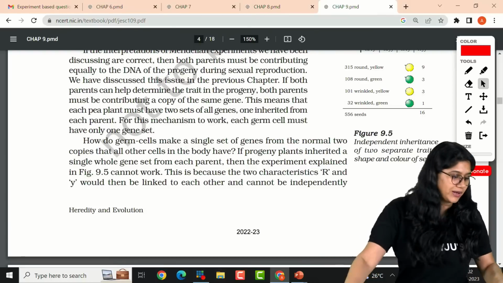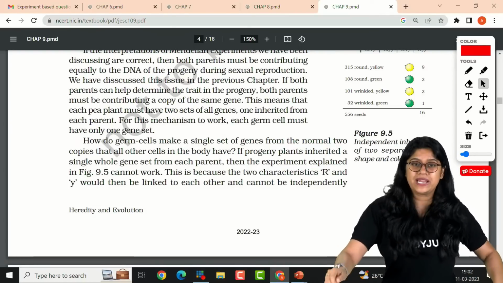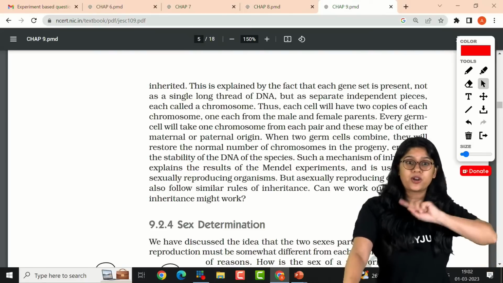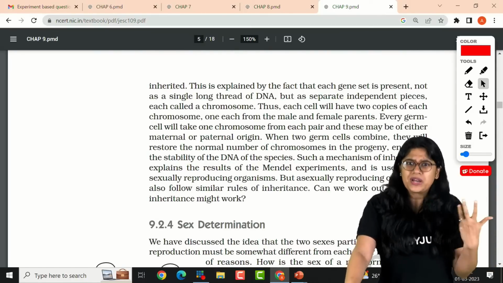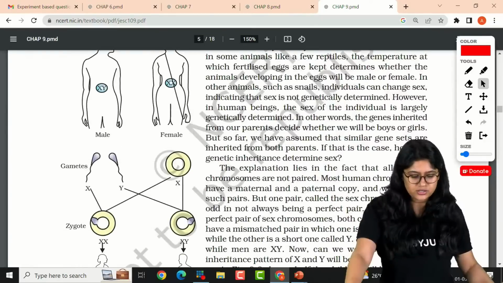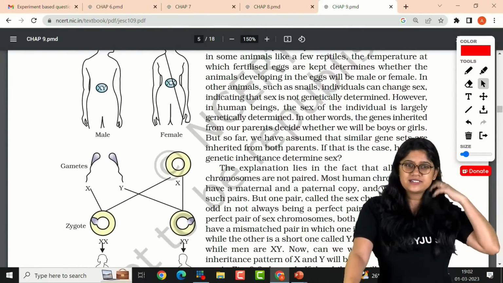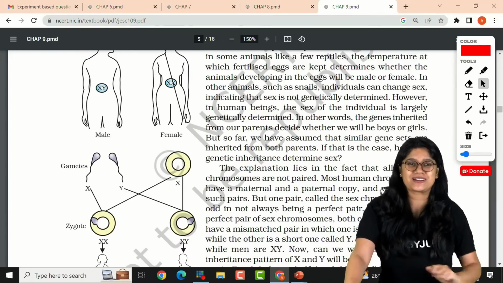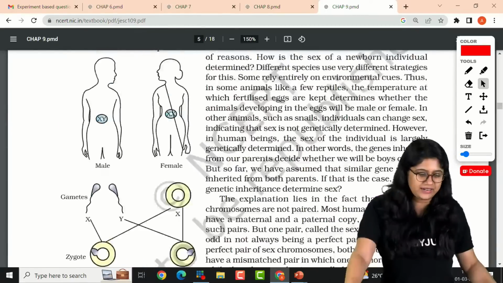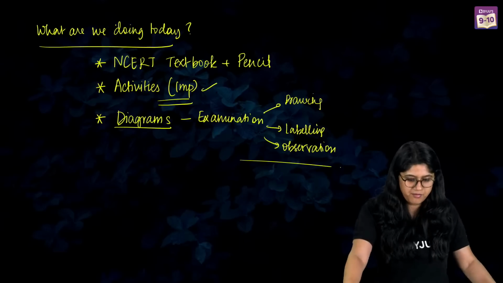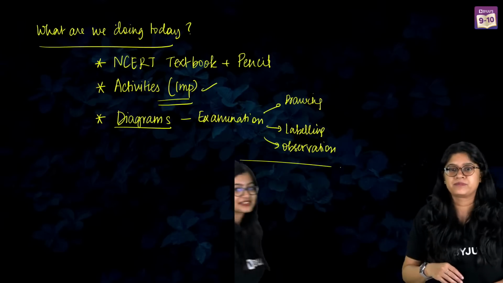So let's now everyone call Aishwarya ma'am, and we'll be ending the session now. Please make sure you go through all the important things we have mentioned. You don't have to worry about the diagrams, just make sure to go through them. This diagram is important, everyone, the sex determination one. And this we always say, that's how you have to practice. Don't be scared. What will being scared do? Being scared cannot do anything.